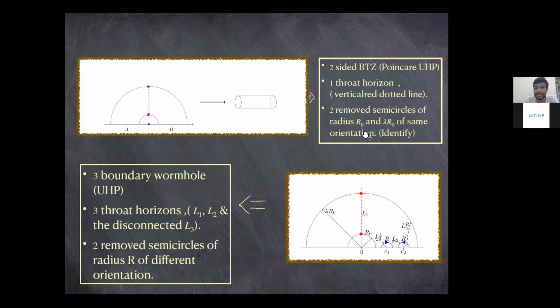So this is a two-sided BTZ, and the picture I have drawn is of a Poincare upper half plane. There exists only one throat horizon, which is the vertical dotted line, and two removed semicircles of radius R0 and lambda R0, of the same orientation. So orientations will play a role here. For example, in a Poincare disk, you could draw one bulk geodesic, but it could have two opposite orientations. And in the case of a BTZ, it is necessary to take the orientations of these two semicircles to be the same.